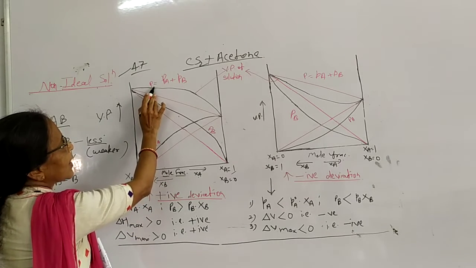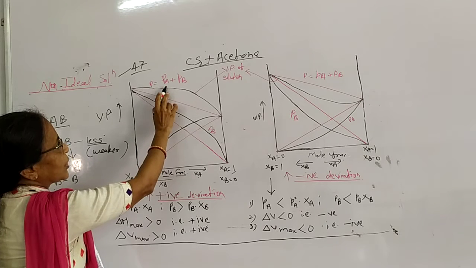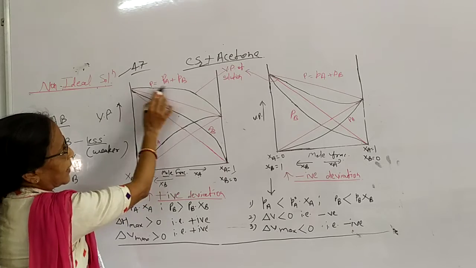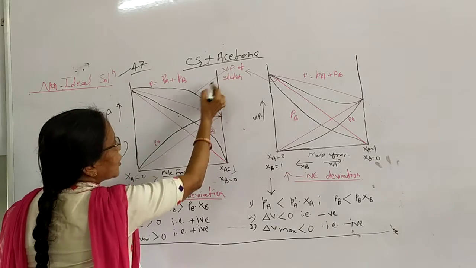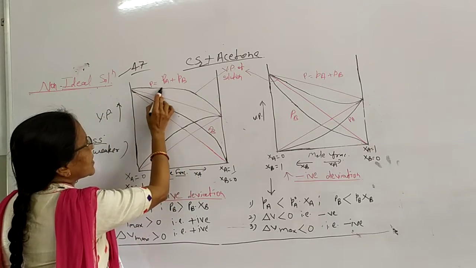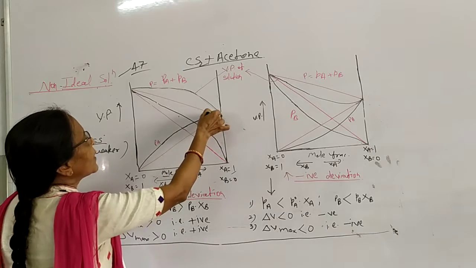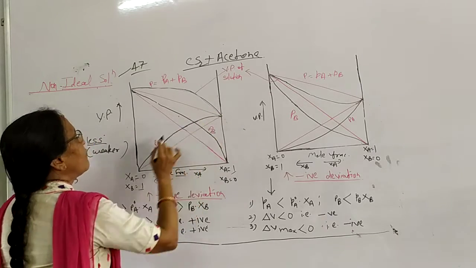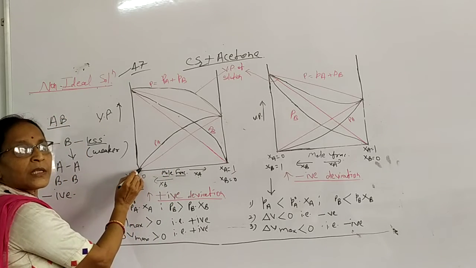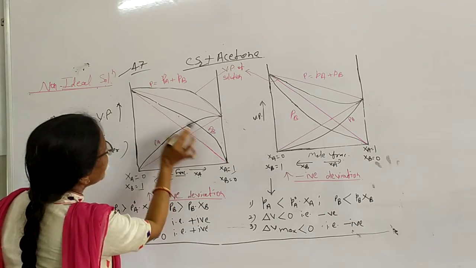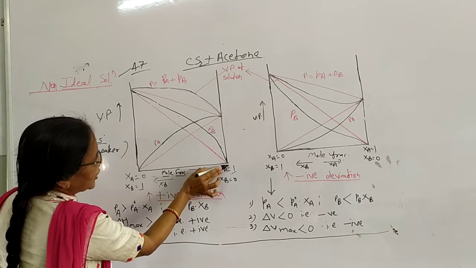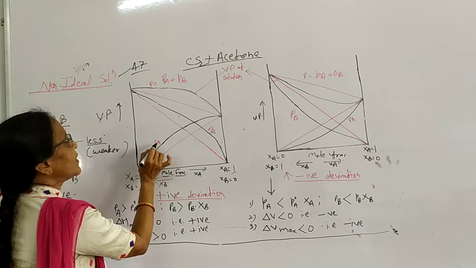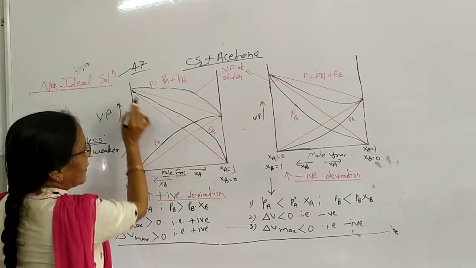P is the total pressure, the vapor pressure of A plus the vapor pressure of B, and this line shows the vapor pressure of the solution. PA is the vapor pressure of the solute and PB is the vapor pressure of the solvent.